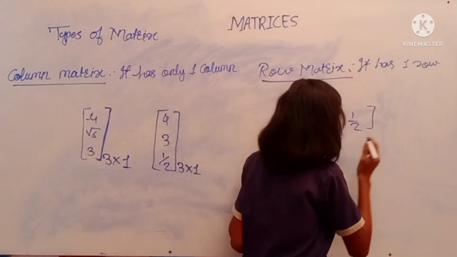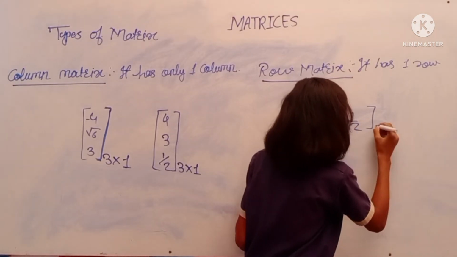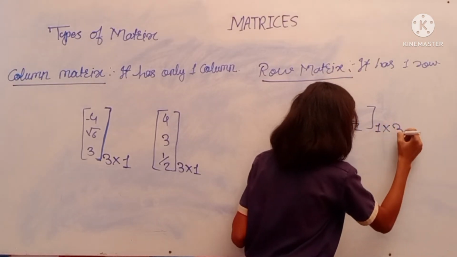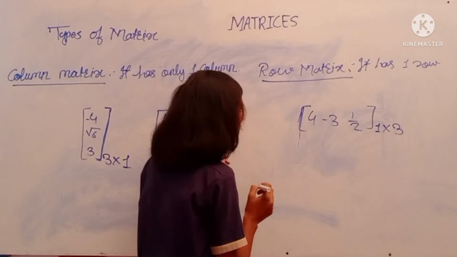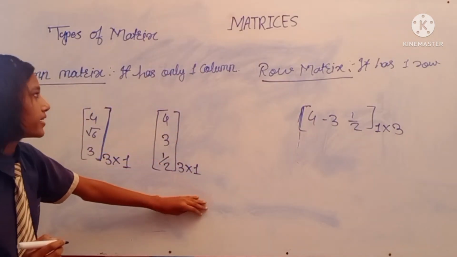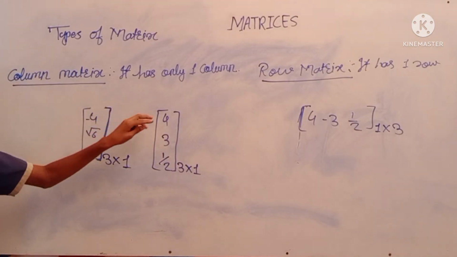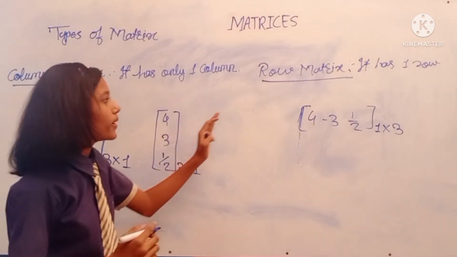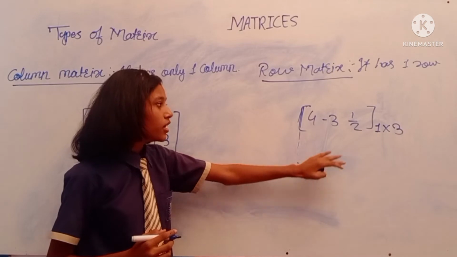We also write the order of this matrix. The order of this matrix is 1 into 3. Row matrix is the same as column matrix, but the difference is that in a column matrix the matrix has only one column, and in a row matrix the matrix has only one row.